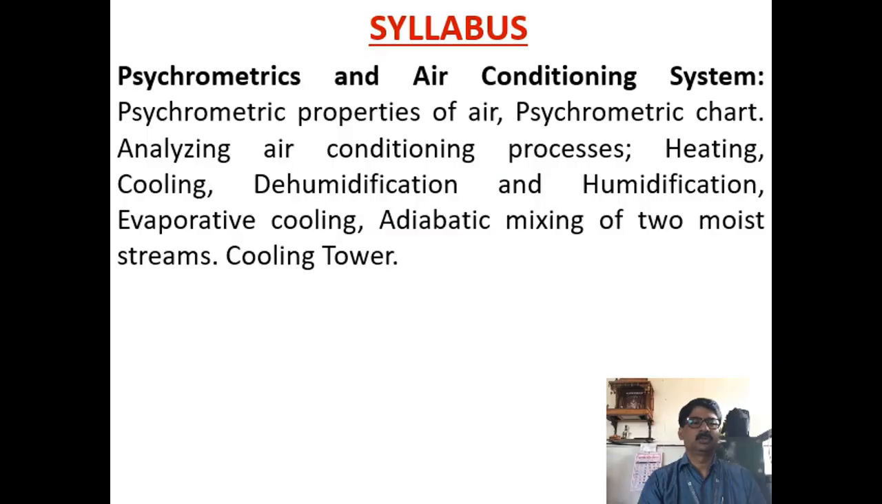Now let us go through the syllabus of this part 2, that is Psychrometrics and Air Conditioning System. Initially you have to study the psychrometric properties of air, a few definitions, then the psychrometric chart, then you have to analyze air conditioning processes, that is heating, cooling, dehumidification and humidification, evaporative cooling, adiabatic mixing of two moist streams, cooling tower, and summer and winter air conditioning systems.